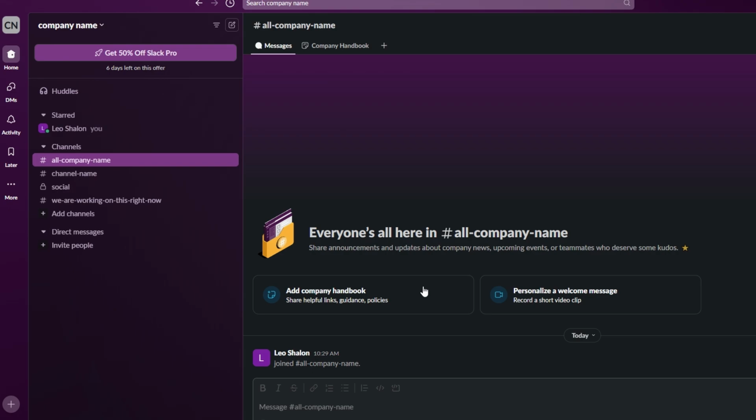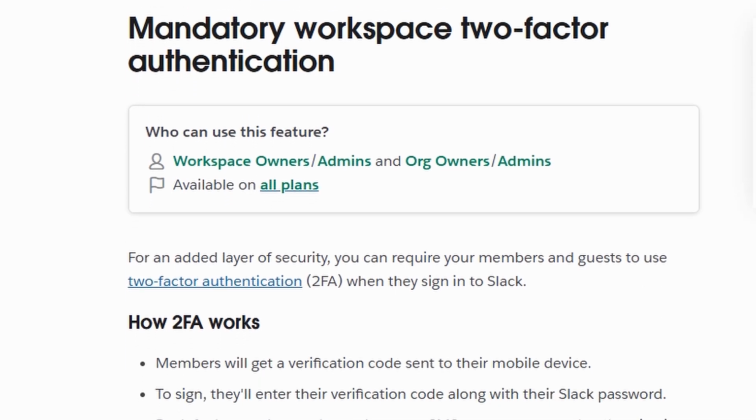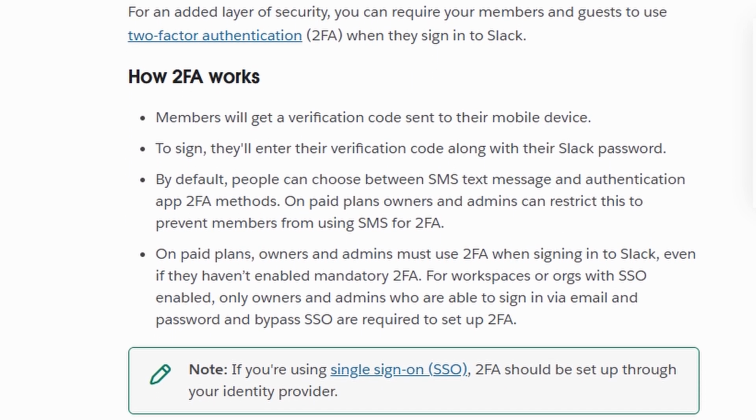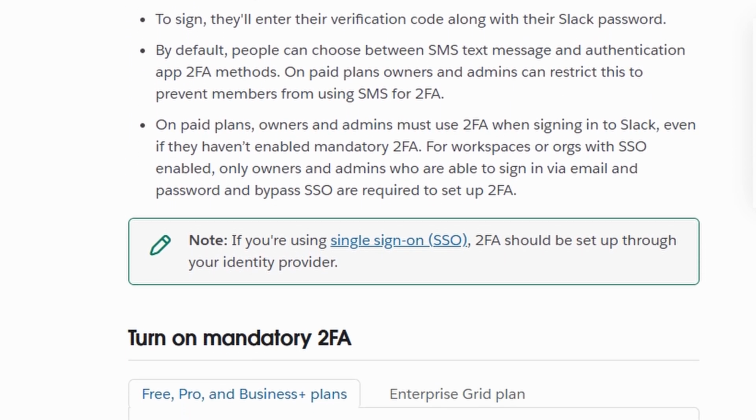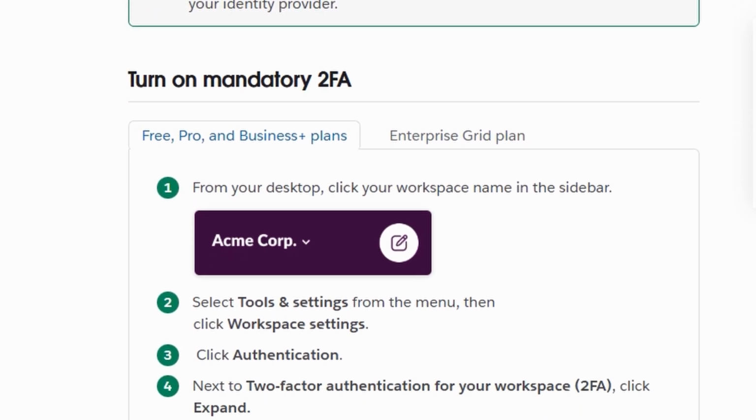To secure your Slack account and ensure that unauthorized individuals cannot gain access to your workspace, enable two-factor authentication, 2FA. With 2FA activated, users must provide an additional verification code, often sent to their mobile device, in addition to their password.